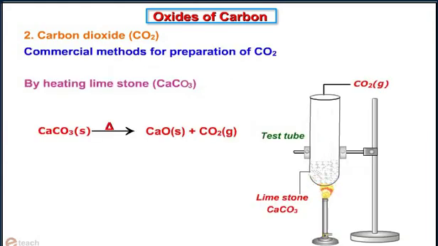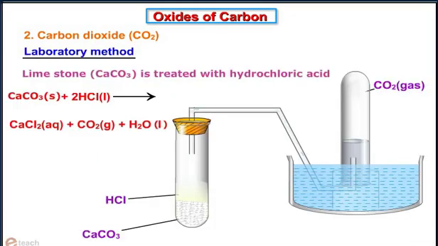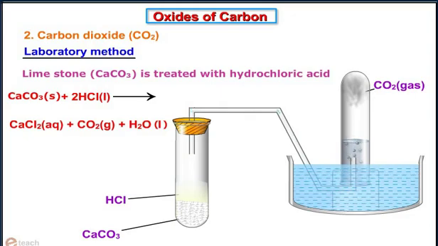For commercial preparation of CO2, we heat limestone, CaCO3. Equation: CaCO3 solid on heating gives CaO solid plus CO2 gaseous. Laboratory method: limestone, CaCO3, is treated with hydrochloric acid. CaCO3 solid plus 2HCl gives CaCl2 aqueous plus CO2 gaseous plus H2O liquid.